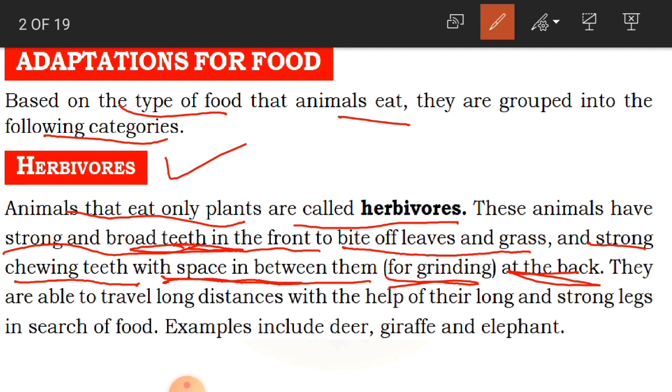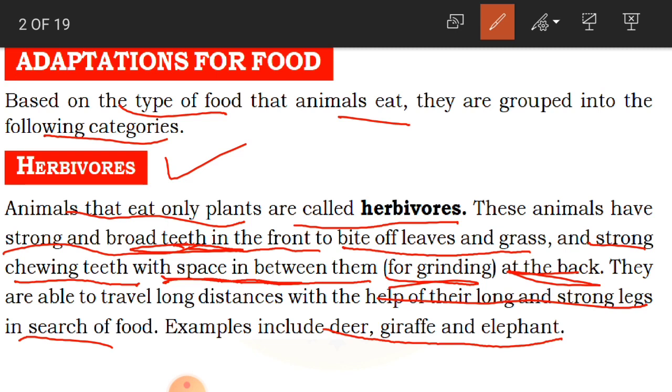With the help of their long and strong legs, they are able to walk to far away places in search of food. For example, deer, giraffe and elephant. These are some examples of herbivores that travel very long distances to get their food.